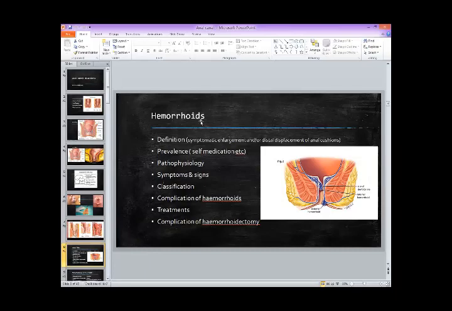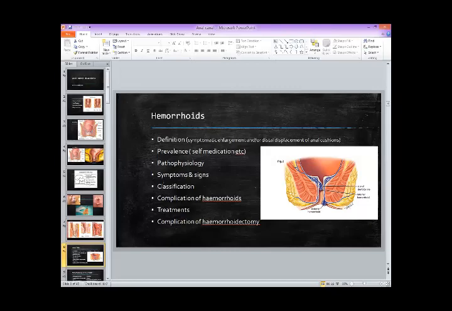Hemorrhoids. This is something really, really common. A lot of people in their lifetime will experience some kind of hemorrhoidal problem. And what is the definition of the hemorrhoid? This is important to remember, because in your exam, the examiner often asks you, can you define hemorrhoids?